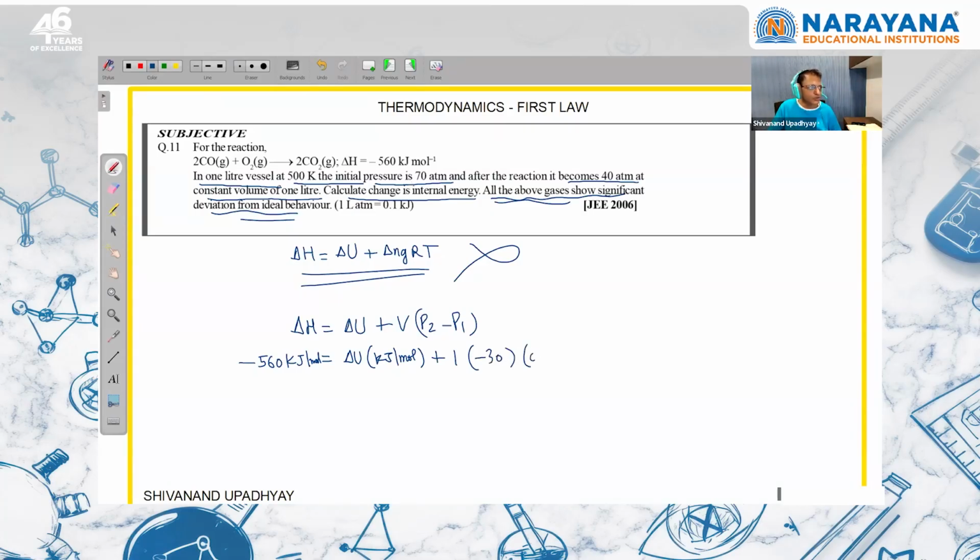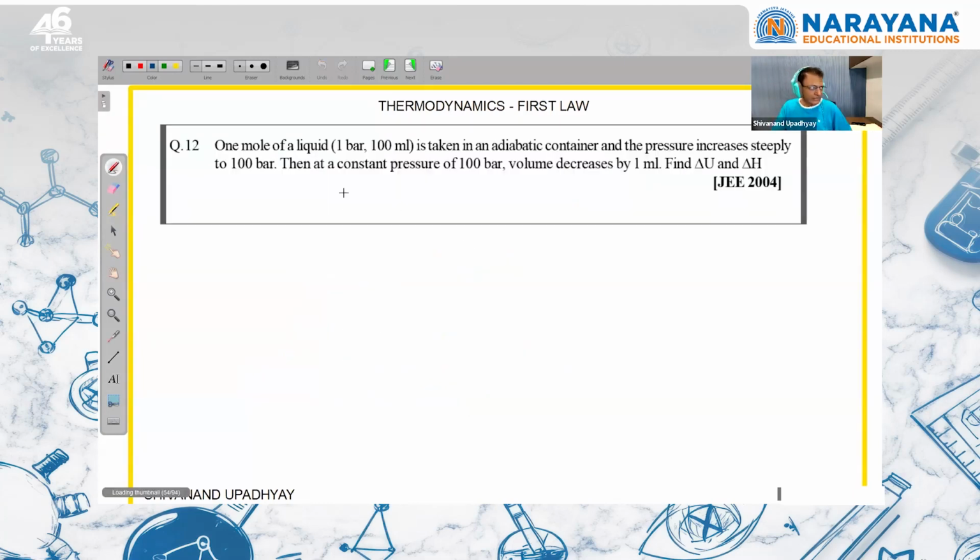Convert into kilojoule, so multiply it by 0.1. So you can further simplify, right? This is minus 560, and this minus goes over there and becomes plus 3. So this is minus 557. You can calculate the internal energy change. So read the question carefully. This is also a very good question.